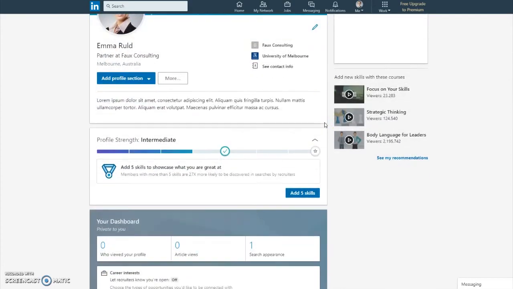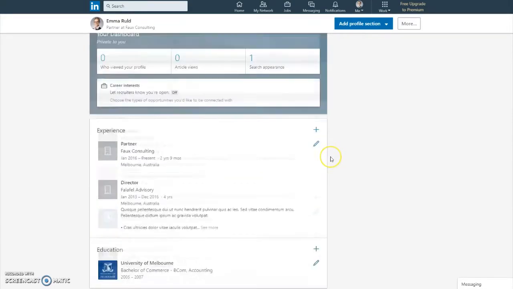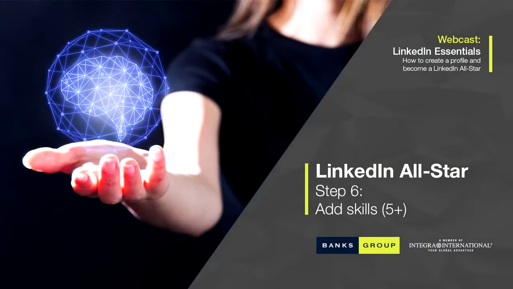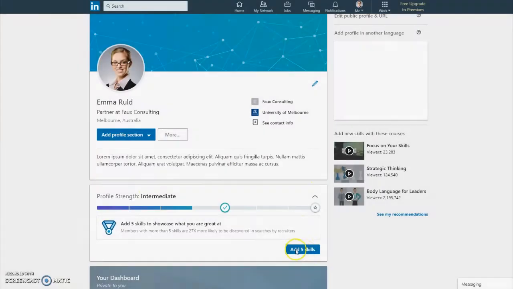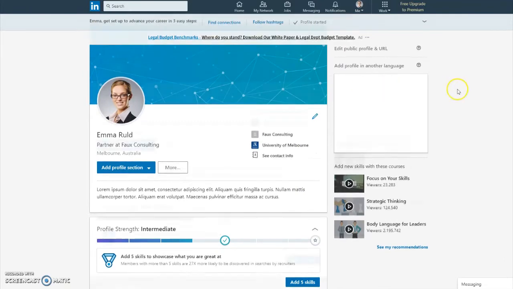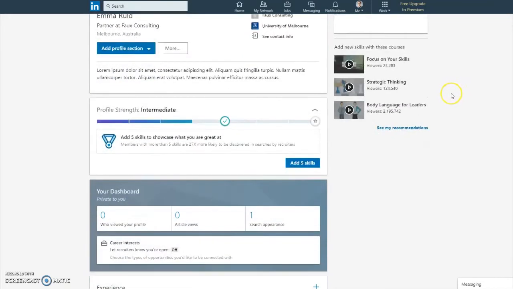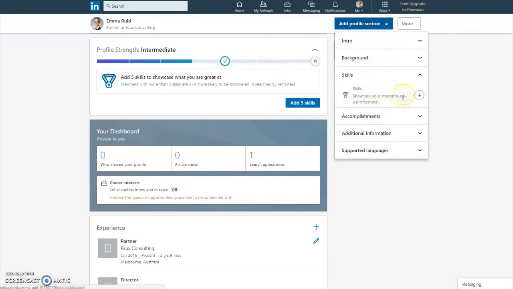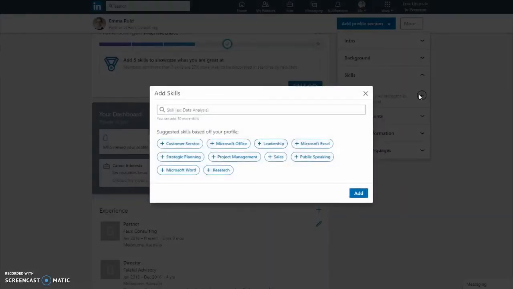Now that you've added a photo, headline, work and education history along with a summary, we now have to add at least 5 skills to tick the next All-Star box. You'll notice that the skills section doesn't appear on your profile by default. You can add profile sections by clicking the box underneath your photo, or by scrolling down, it will appear in the top right. Click the drop-down arrow and then Skills, and then the plus icon to the right of the Skills section.